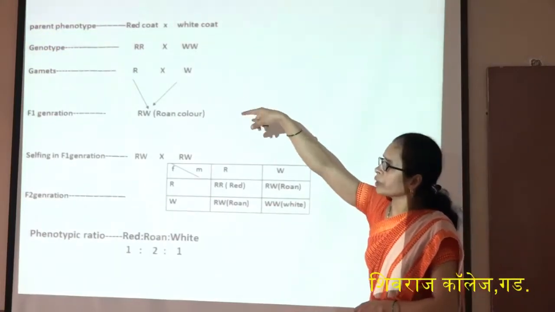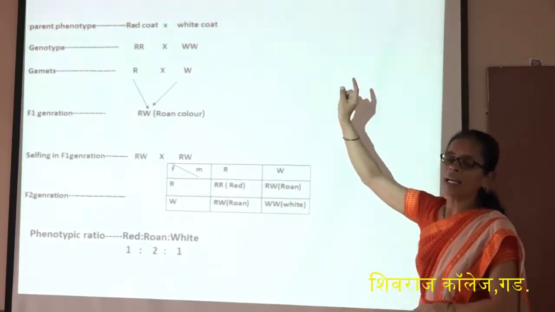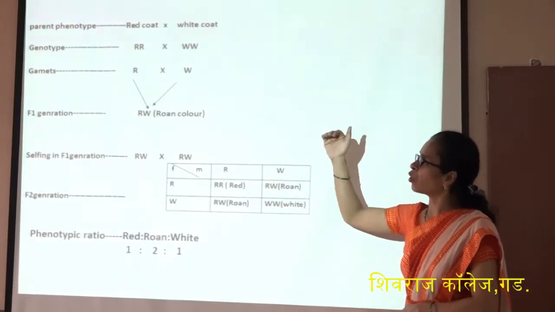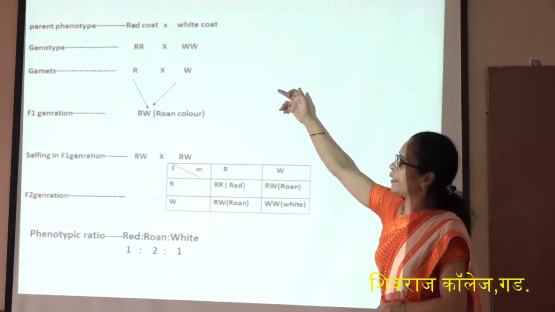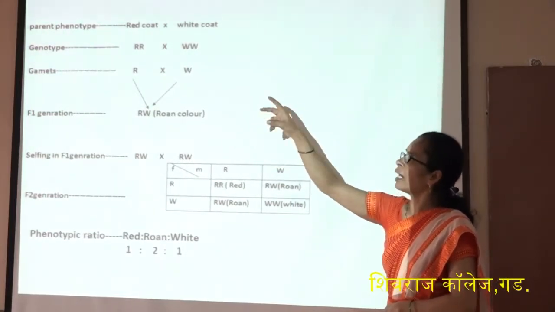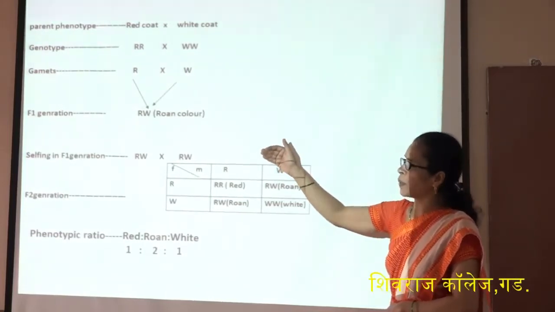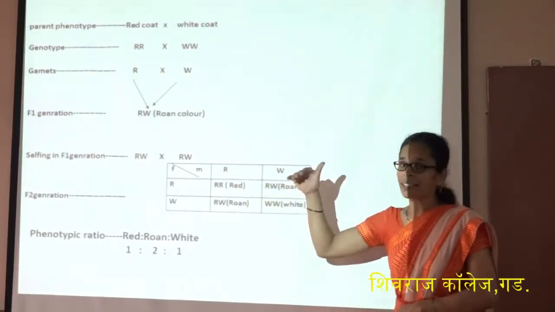Here, the crossing takes place. The parent phenotypes are a red coat color and a white coat color. Their genotypes are capital R for red coat and capital W for white coat. Then their gametes are capital R and capital W. Then the cross takes place and the F1 generation has RW.